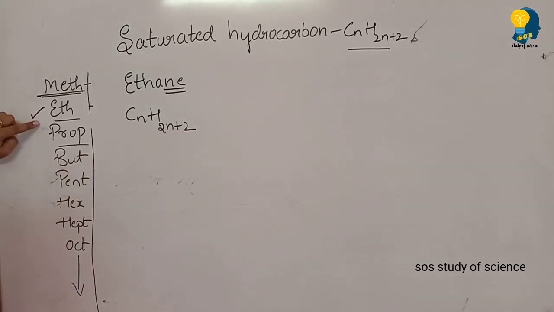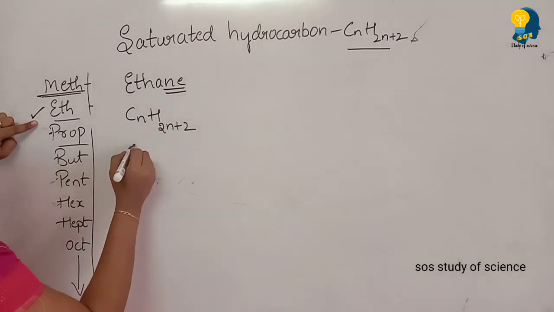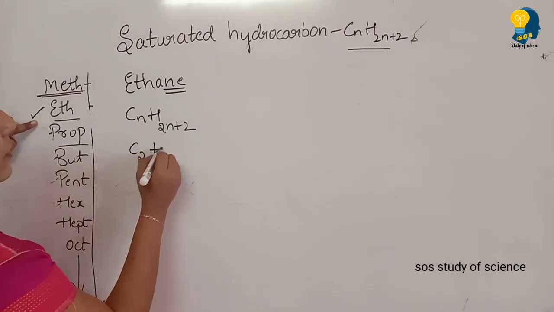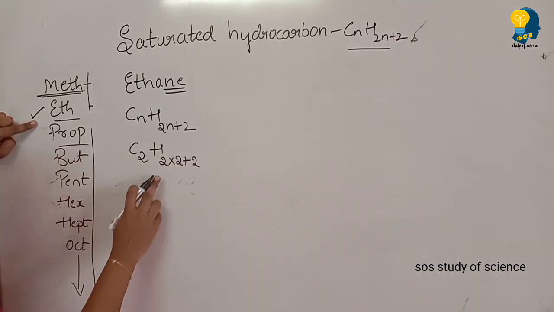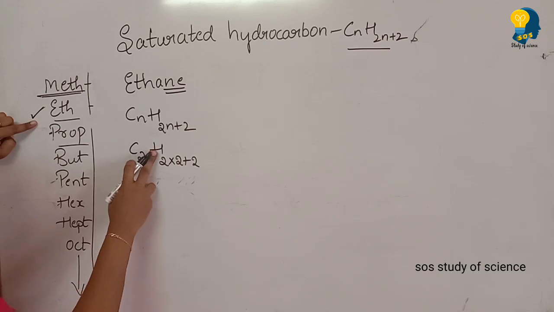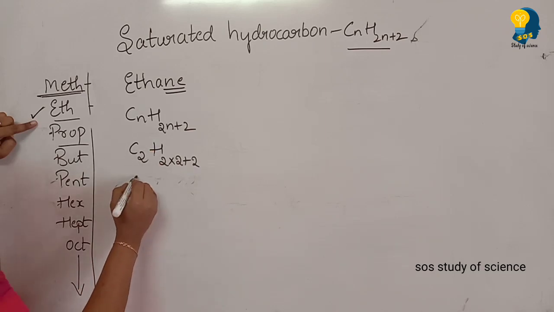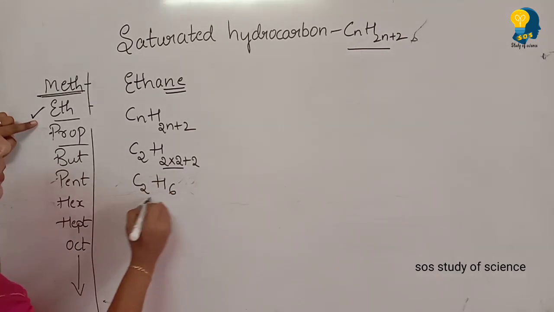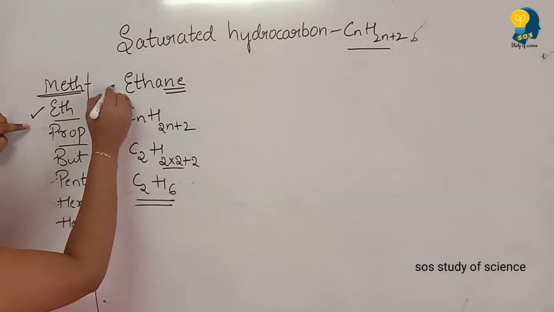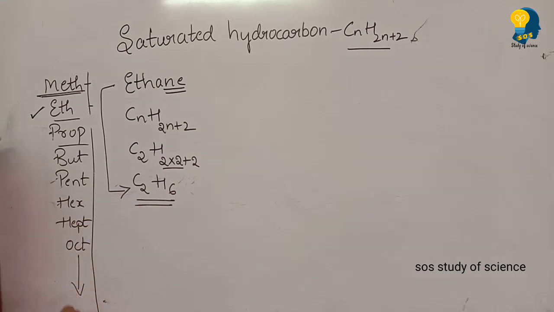You know that eth is the second member, so the value of n will be 2. Now let us write C2H2 into 2 plus 2. 2 2s are 4, plus 2 is 6. So C2H6 is the molecular formula for ethane.